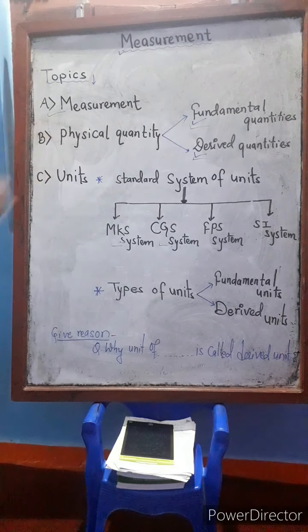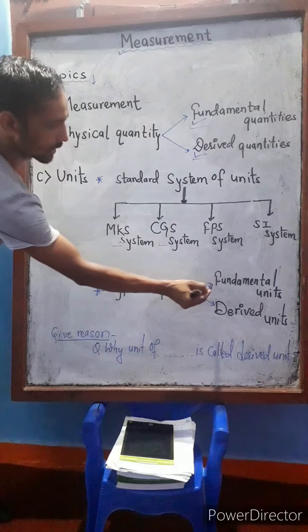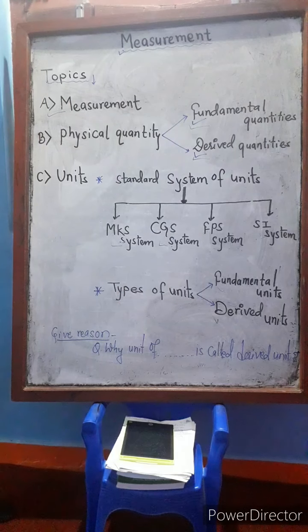Just like physical quantities are categorized into two groups, fundamental and derived quantities, the units can also be categorized into two groups. They are fundamental units and derived units. The units of fundamental quantities are called fundamental units, and the units of derived quantities are called derived units.